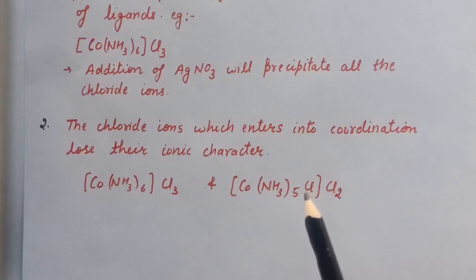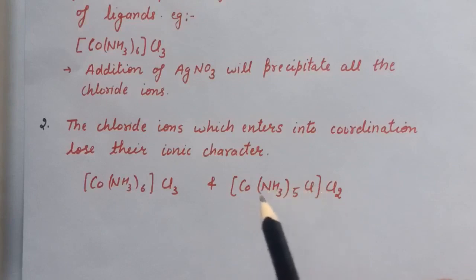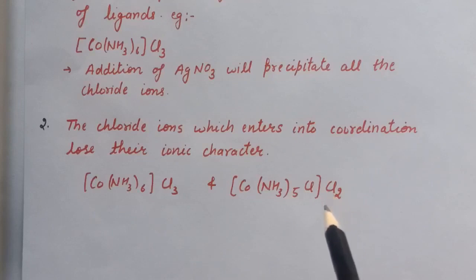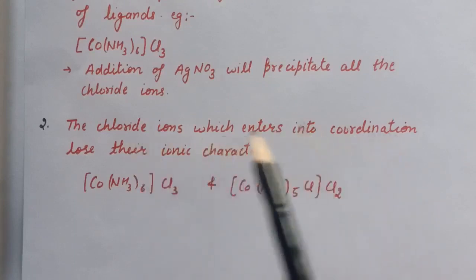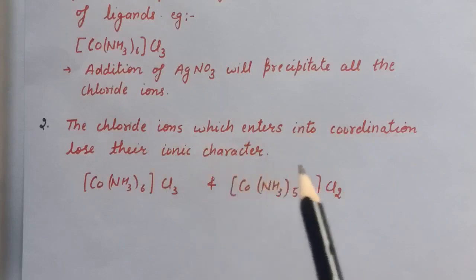That is why in the second complex only 2 chloride ions are present as counter ions. That is why it gives 2 moles of AgCl when AgNO3 is added to this complex. So the chloride ion which enters into the coordination sphere loses its ionic character. So these are the important points of Werner theory.